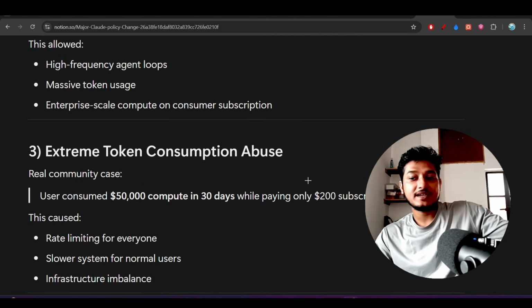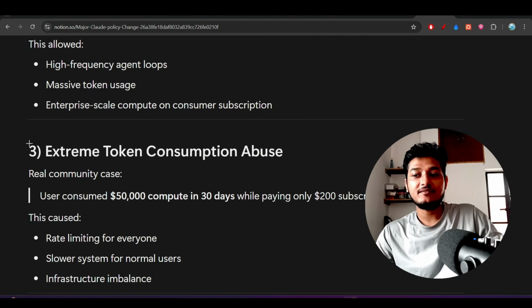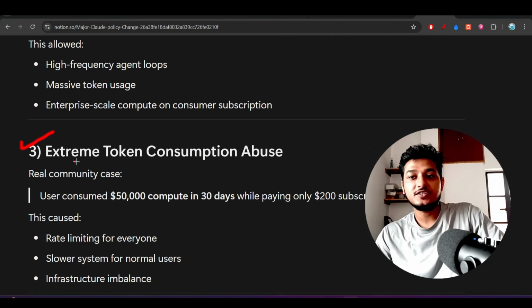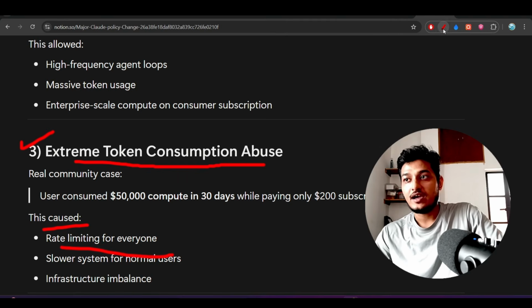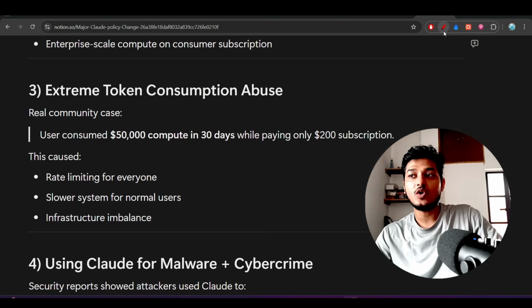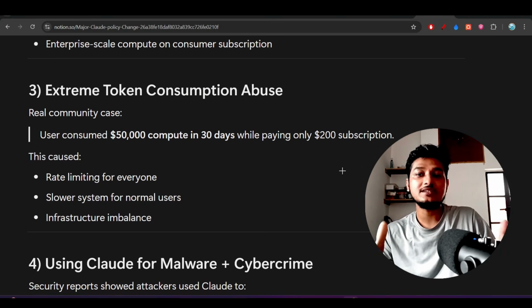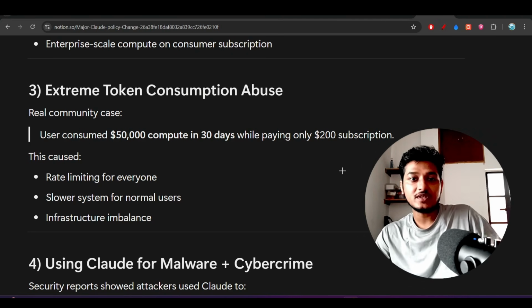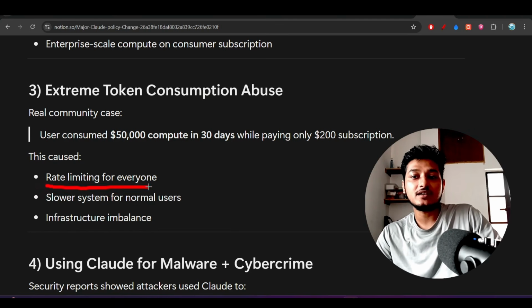Now, if there is massive token usage, here you see that I have written the third point, extreme token consumption abuse. This will cause rate limiting for everyone. As I was telling you, they are giving the same efficiency to all of the users because they are promising that. But if some of the users are using high compute, then it will affect other users also.